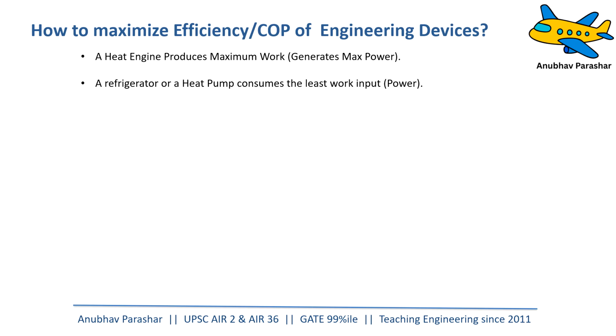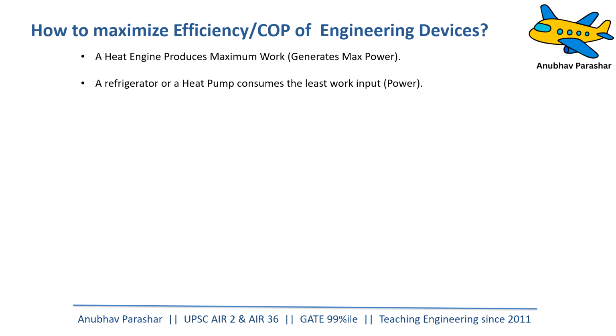Having understood this, now the question arises how to maximize the efficiency or COP of engineering devices. Now you'll be asking, why do we need to maximize the efficiency? Entire thermodynamics is the study of how to convert energy into work, isn't it?